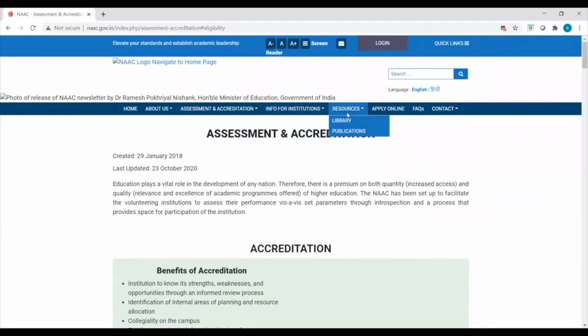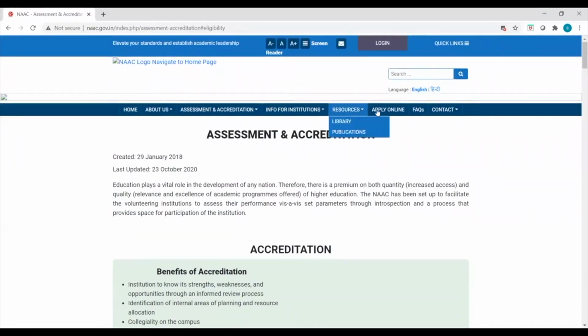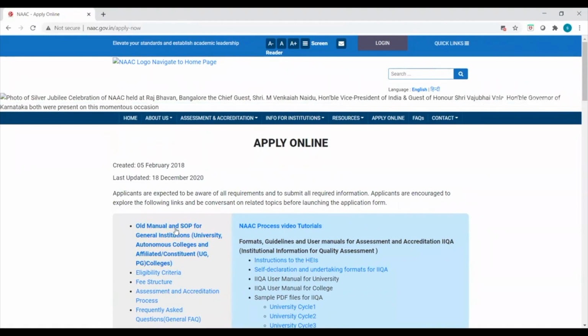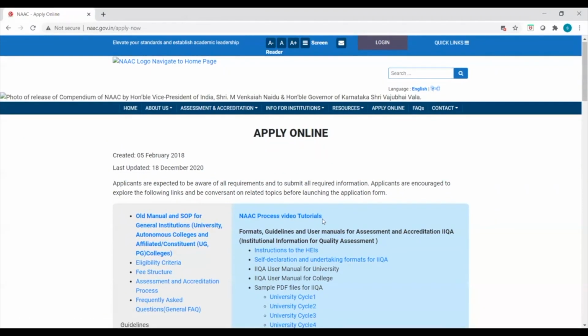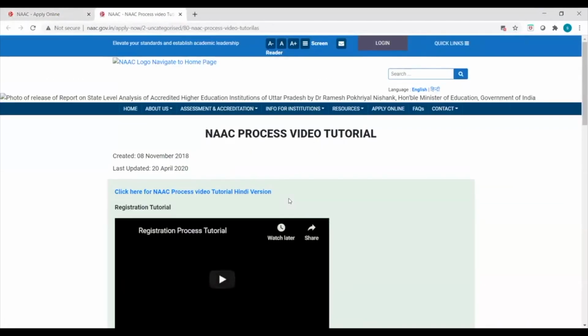The resources out here, the library and publications, you can watch the publications of NAC also. Here is an outline about the eligibility criteria, the benefits of the accreditation. I'll go once again into the apply online tab. This was the old manual. As I was telling you, we keep on revising everything. So this was the old manual which is archived also. All the new ones are here, and these are the NAC process video tutorials also. It's available on the NAC website.